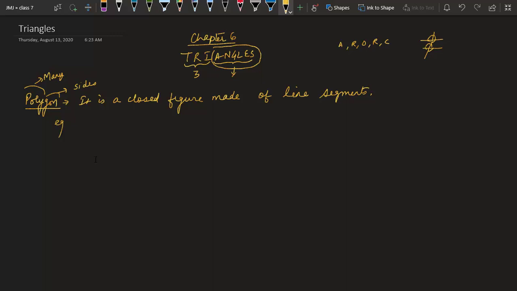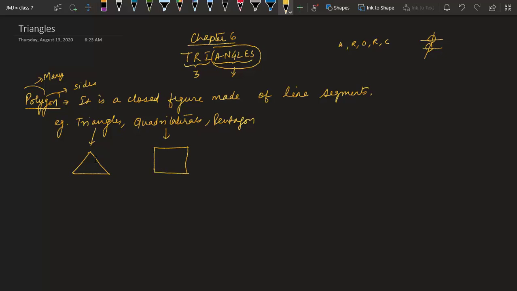Its examples are triangles, quadrilaterals, pentagons, and so on. The triangle contains 3 sides and is a closed figure, and a quadrilateral is also a polygon because it is also made up of line segments, all lines joining like this.